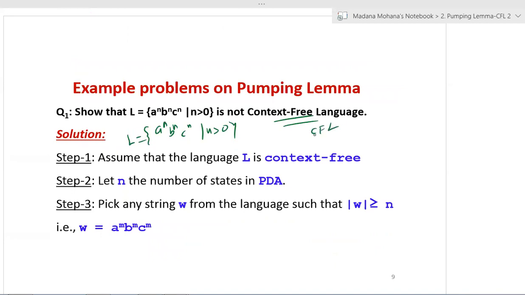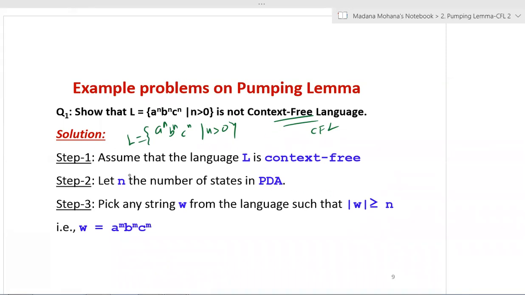Here you can see in the given question, they won't mention the pumping lemma. By seeing the question itself, you can identify the pumping lemma. If the question is about a language which is not regular, you can apply the pumping lemma for regular sets or regular languages. If the question says a language is not context free, then you can apply the pumping lemma for context free languages. Like that you can identify.